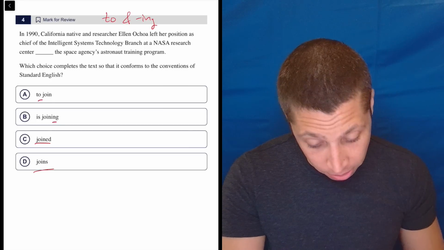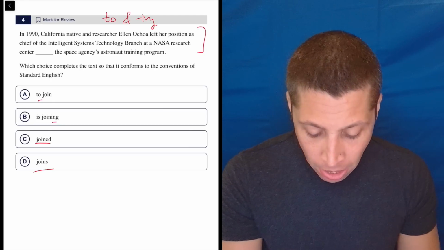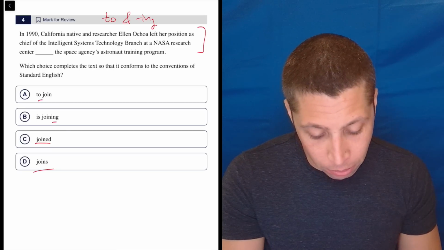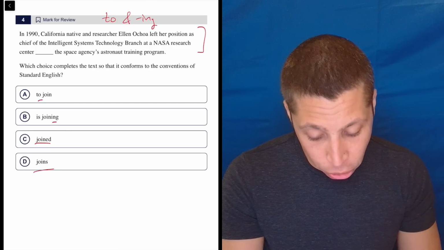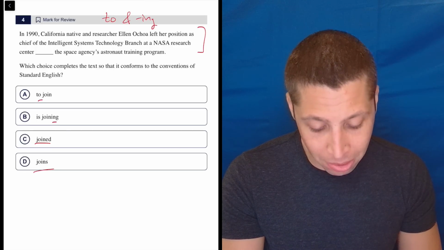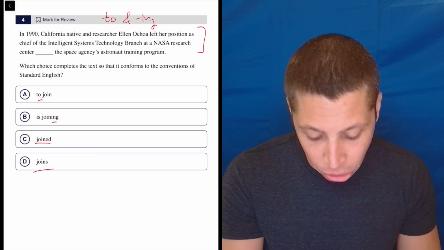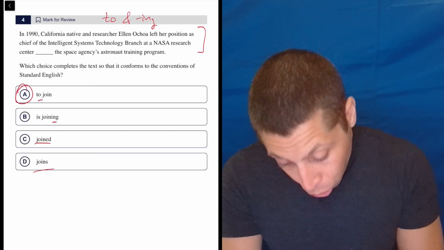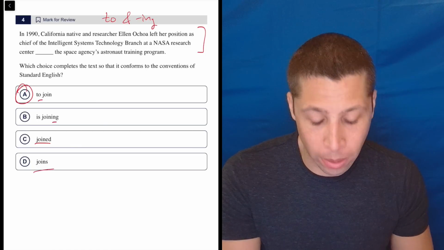So this is one long sentence. We got to read the whole thing. In 1990, California native and researcher Ellen Ochoa left her position as chief of the Intelligent Systems Technology branch at a NASA research center to join the space agency's astronaut training program.